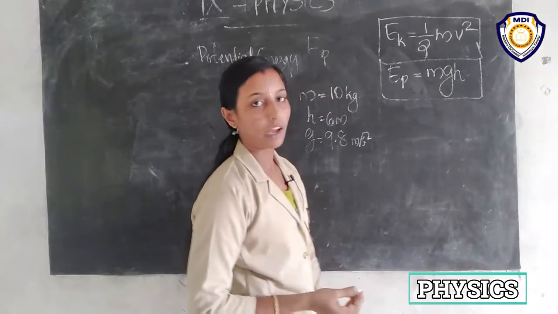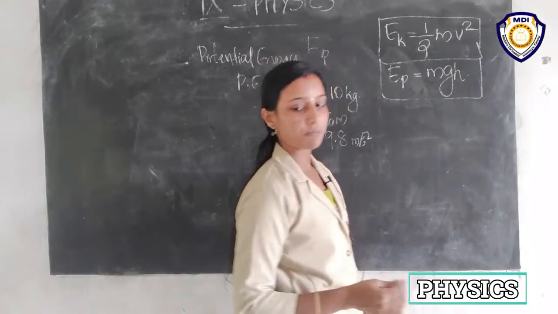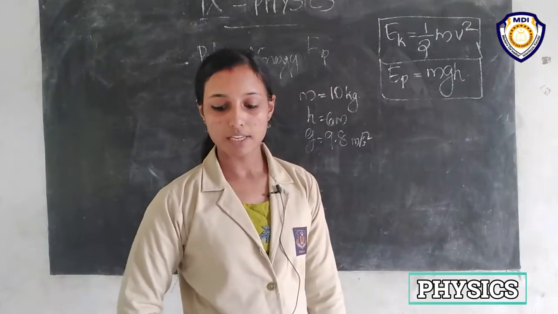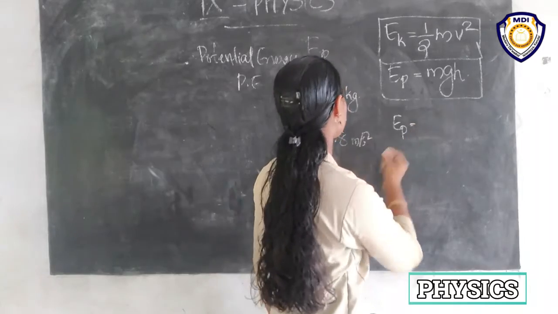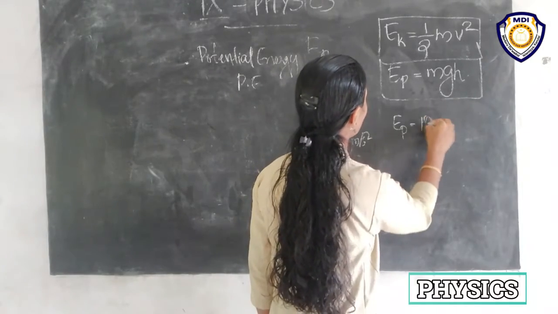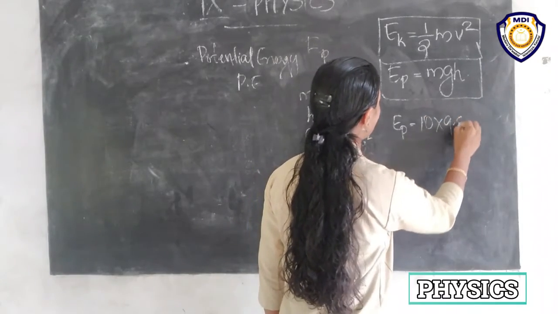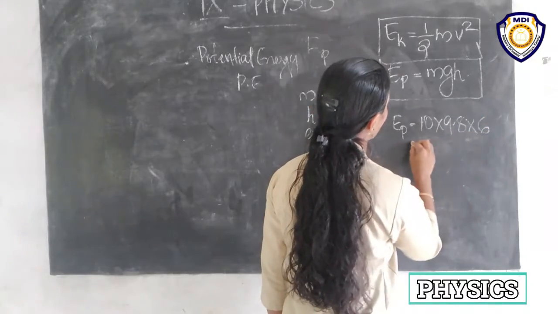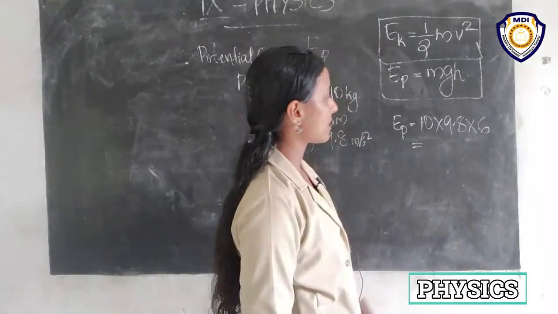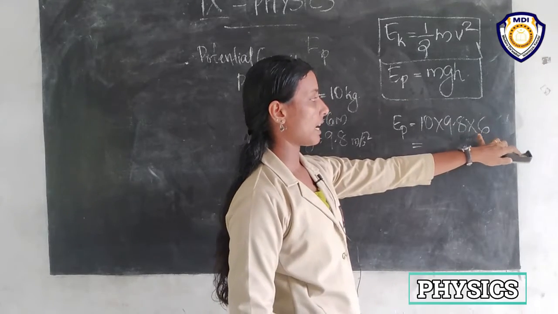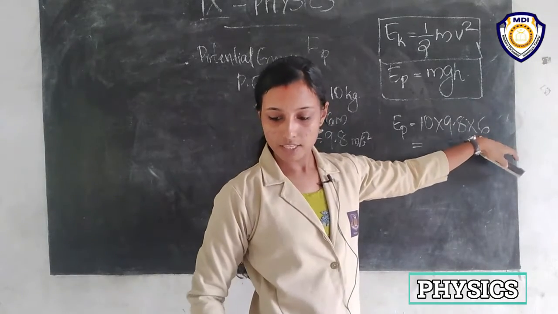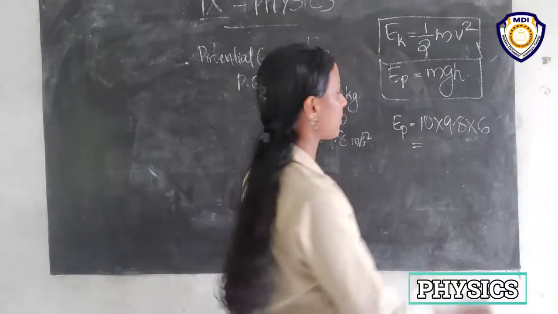So what will be the potential energy of this object? EP is equal to mgh, so it is 10 into 9.8 into 6. 10 into 9.8 we will get 98. 98 into 6 will give us 588.